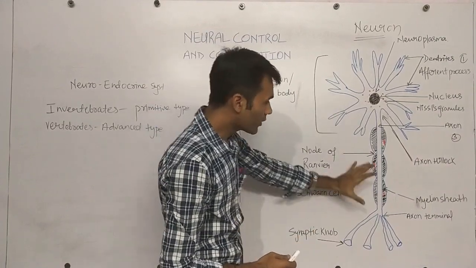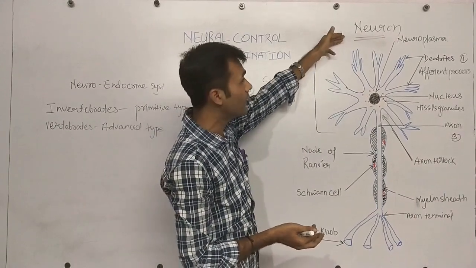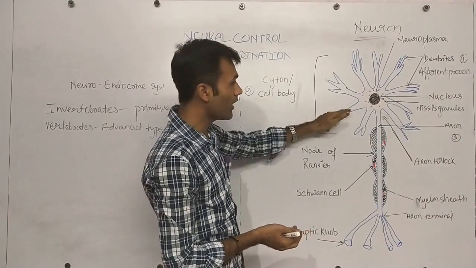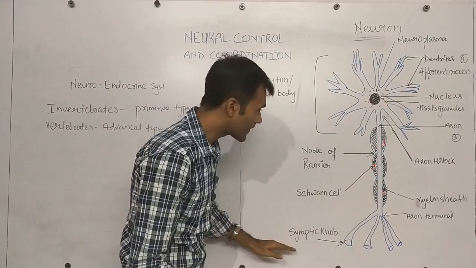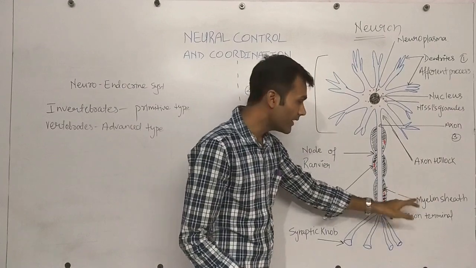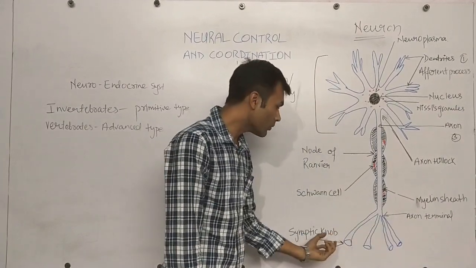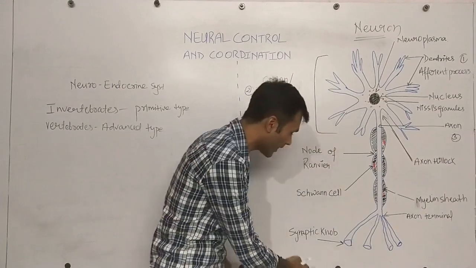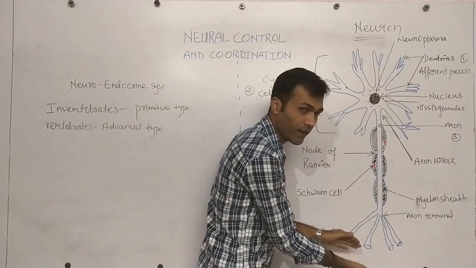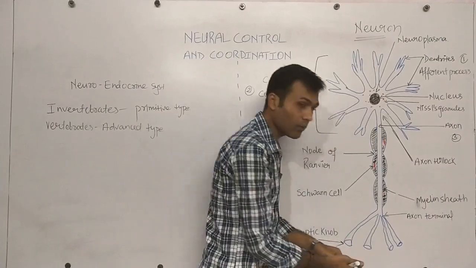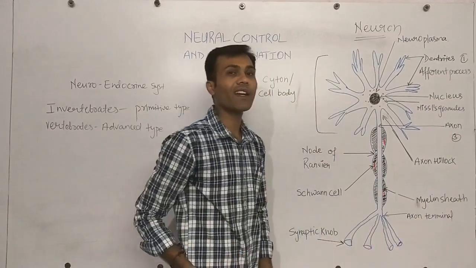The function of the axon is to transmit the message which was received by the dendrites to the cell body, and afterwards the message comes to the axon. At the end of the axon, there is a place called the axon terminal, and then the synaptic knob. It is the place from where the dendrites of a new neuron get started.